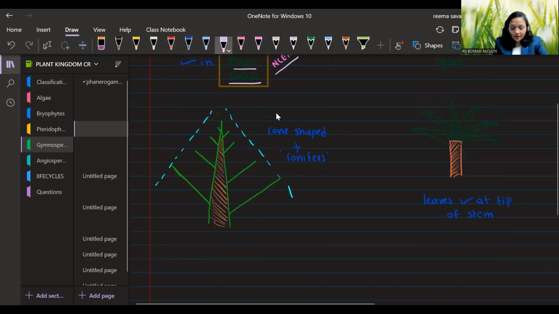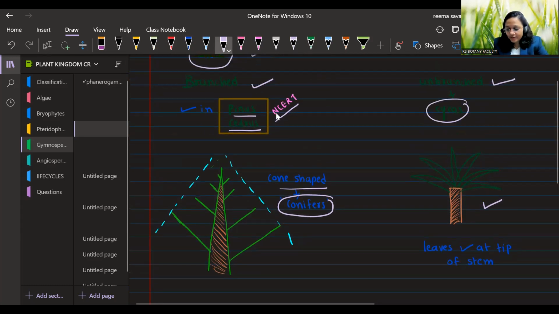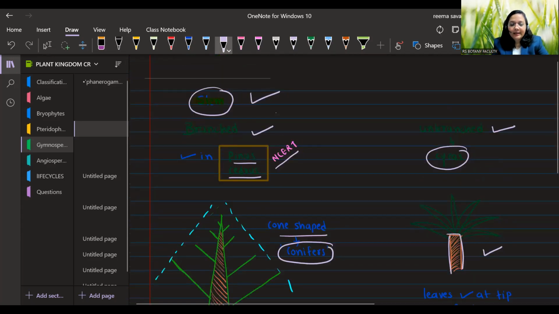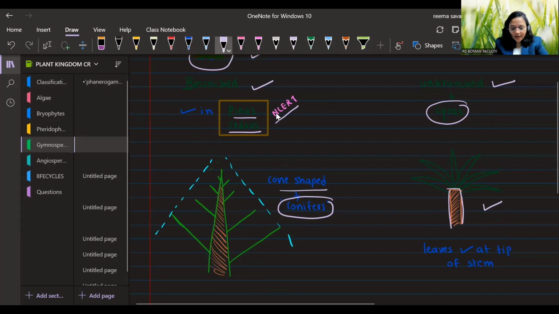Next one. So in case of branched stem, they have a cone-shaped structure. So they are known as conifers. And you have seen this type of plant in many gardens, right? So they are Cycas. So see, their stem is unbranched. They have one straight stem. So they have a dimorphic stem. They can be branched or they can be unbranched.